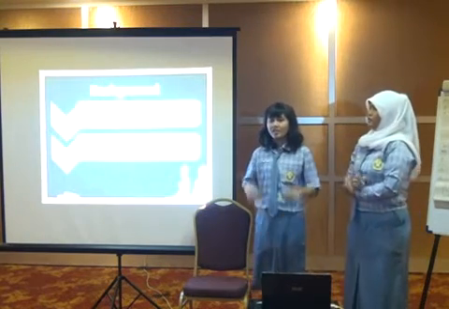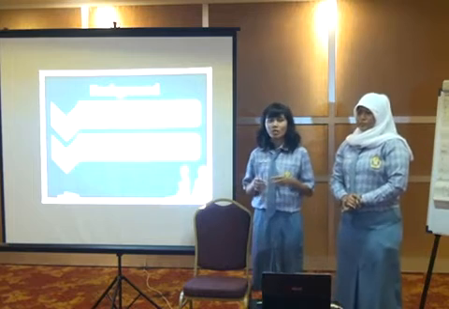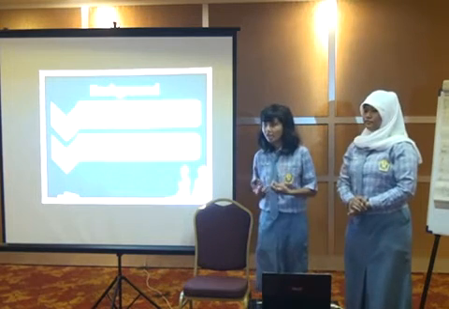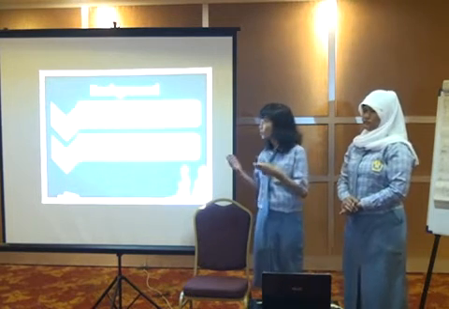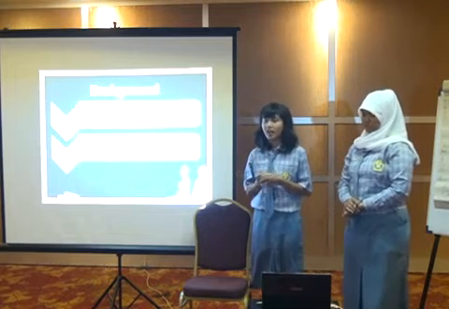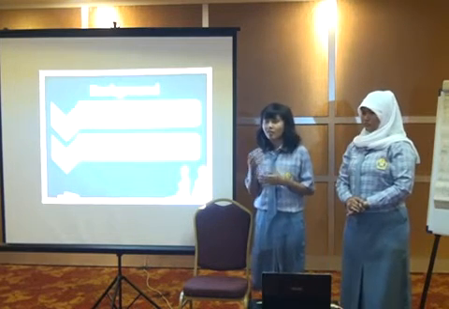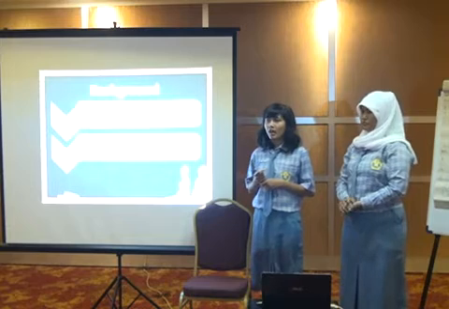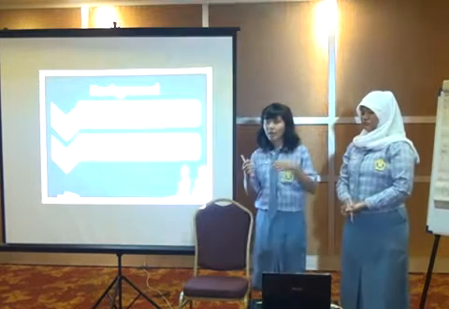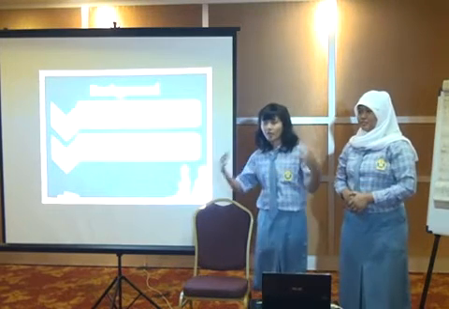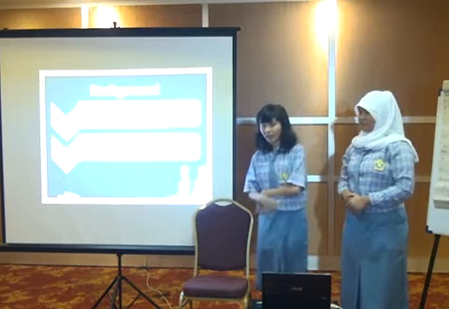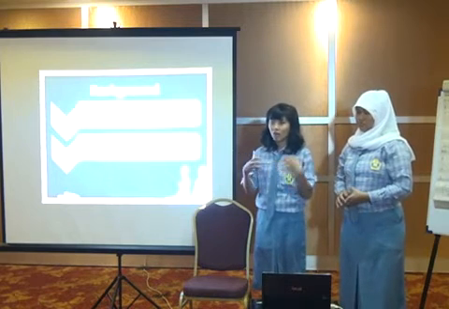Besides, in this era of globalization, we can also use other applications to find the Qiblat direction, right? Like GPS or maybe a compass. But they still have disadvantages. A compass works with a magnet, so if there is a magnet in our environment, it will attract the compass.